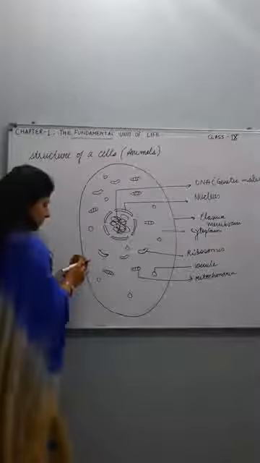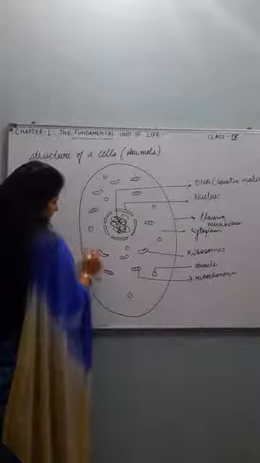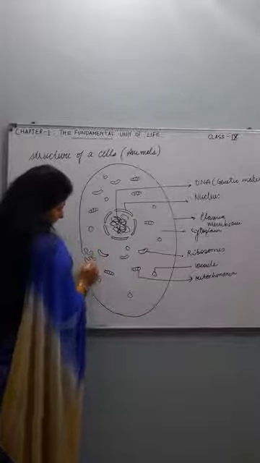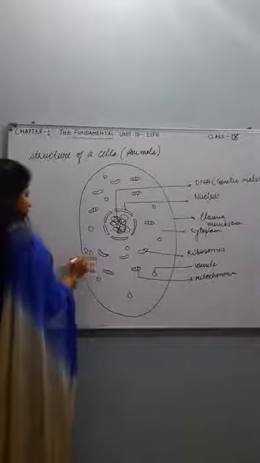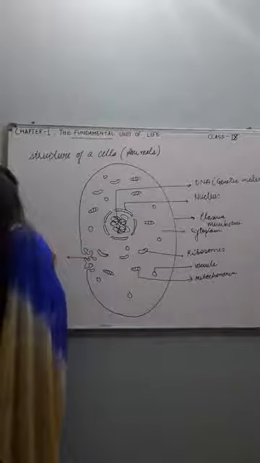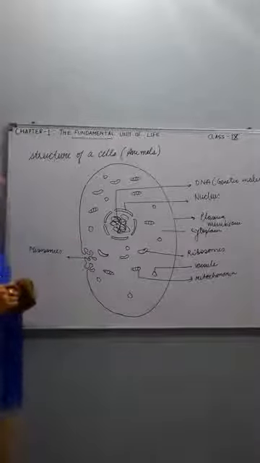Sometimes the plasma membrane is extended. Extended means like this. It forms extensions, and these extensions are known as mesosomes. So these are mesosomes. Okay.